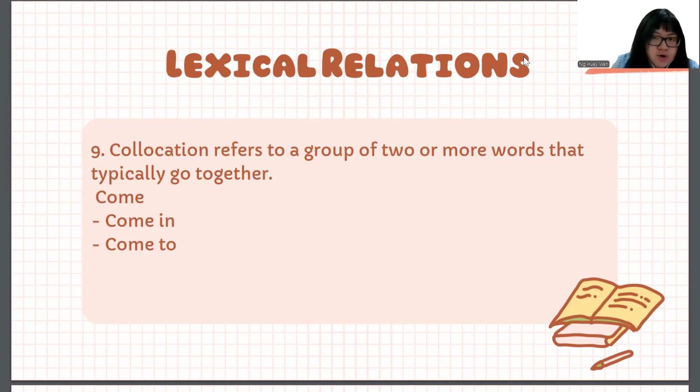It refers to a group of two or more words that typically go together. So the word come, it can go together with in or to, which is come in, come to, or other words as well.